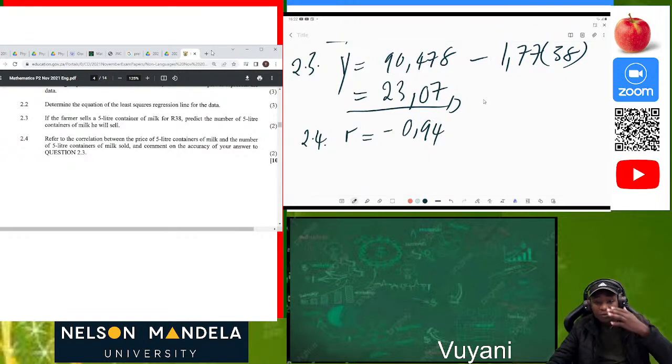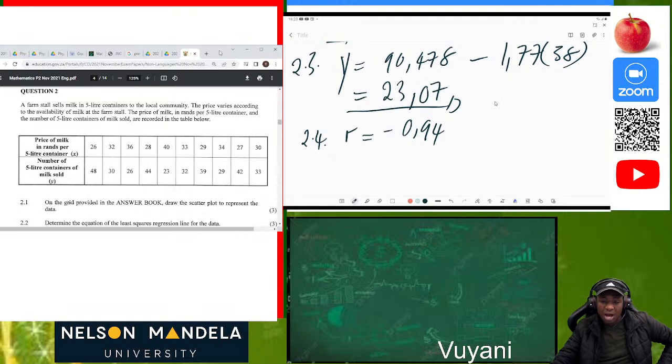You can say one of those two, or you can just say that, according to that table, it's a very strong negative correlation. But you must apply that very strong negative correlation according to the question which you are given.